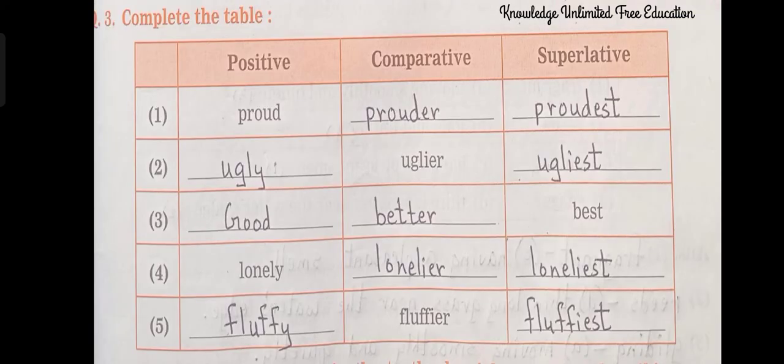Question number 3. Complete the table. So we have positive, comparative and superlative. Number 1. Proud, prouder, proudest. Number 2. Ugly, uglier, ugliest. Number 3. Good, better, best. Number 4. Lonely, lonelier, loneliest. Number 5. Fluffy, fluffier, fluffiest.